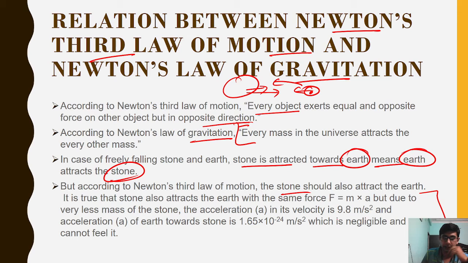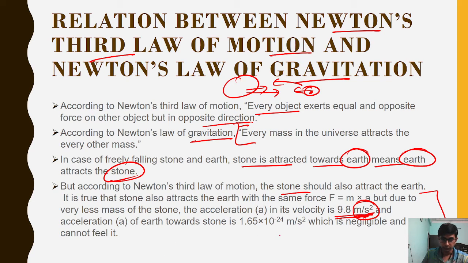And the acceleration due to gravity is 9.8 meter per second square. This is the unit of acceleration, meter per second square. This acceleration is due to gravity. That's why we put the unit of acceleration, and the value is 9.8.